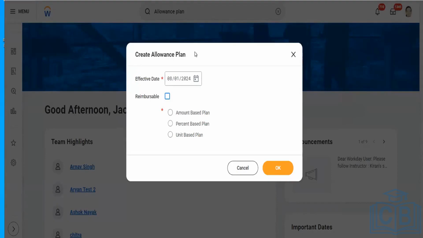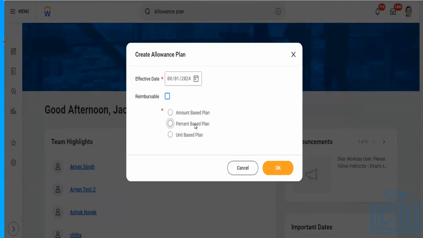Talking about the allowance plan, there are three different types of allowance plans that we can create. One is amount based, which means there is a specific amount. Let's take internet allowance as an example: I want to pay $100 per month. Then there is percentage, where we can define a percentage.